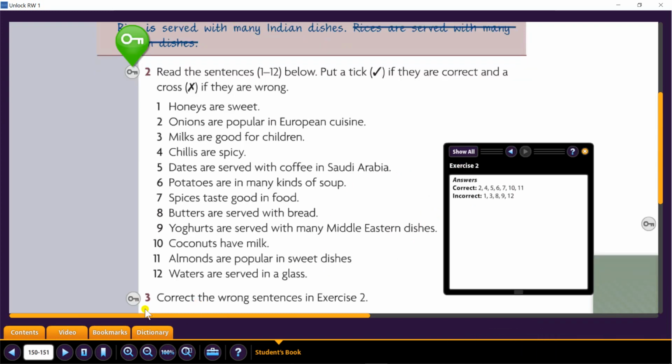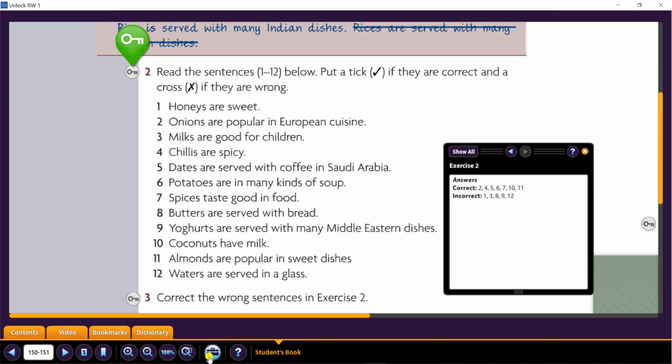Okay, task number 3 says correct the wrong sentences in exercise number 2. Since we have wrong sentences, try to correct them by writing the correct form of them. Like for example, honeys are sweet. This is a wrong statement.